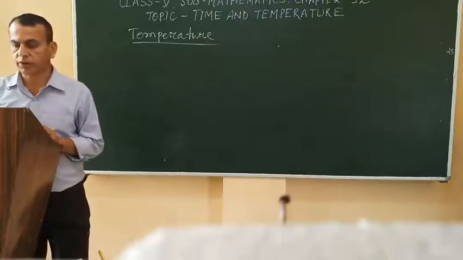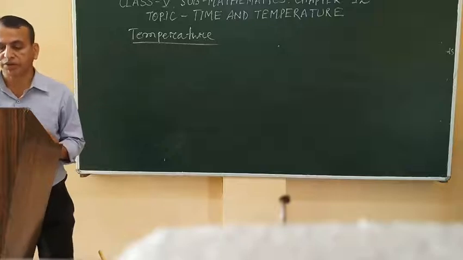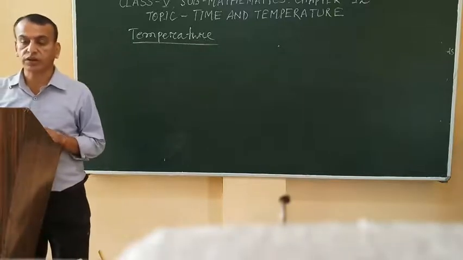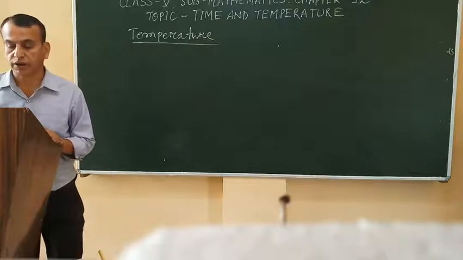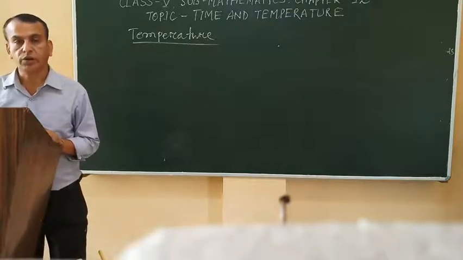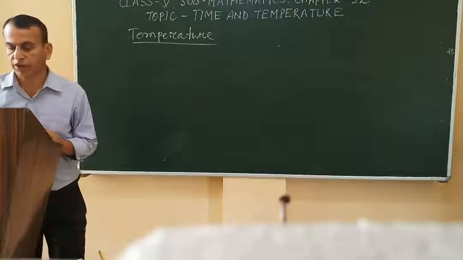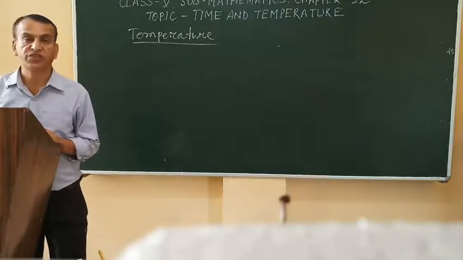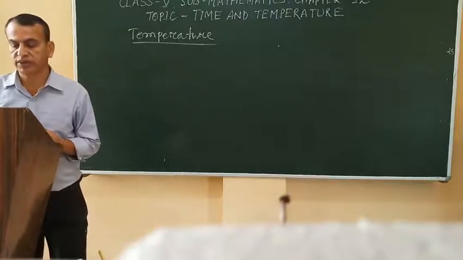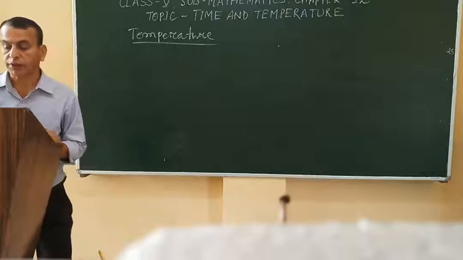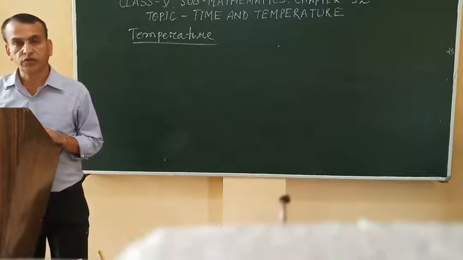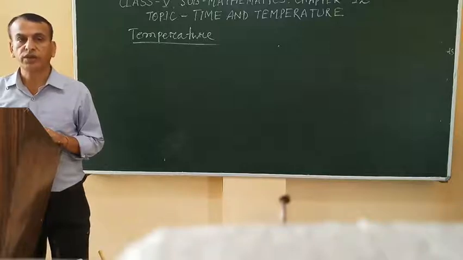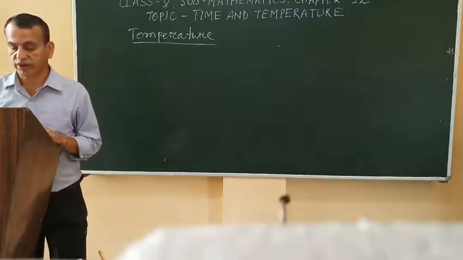These two standard units of temperature are the Fahrenheit degree, which we write shortly as F, and the Celsius degree, which we write shortly as C. Sometimes we call C centigrade.